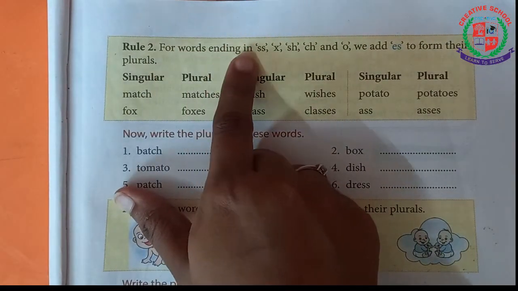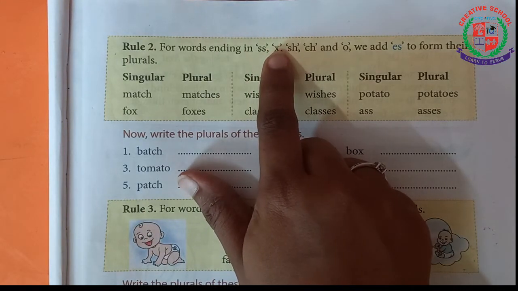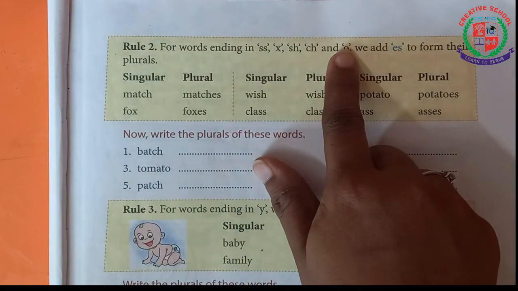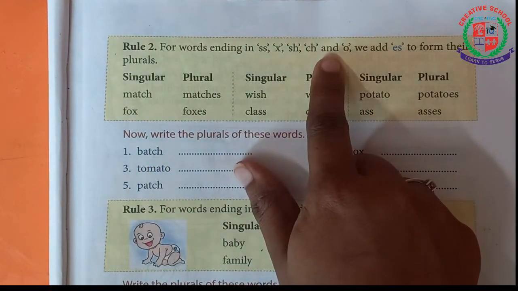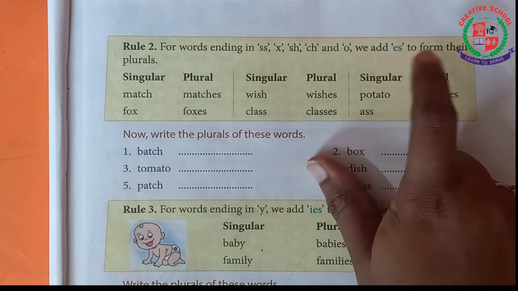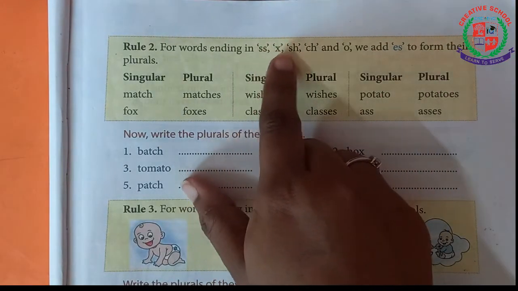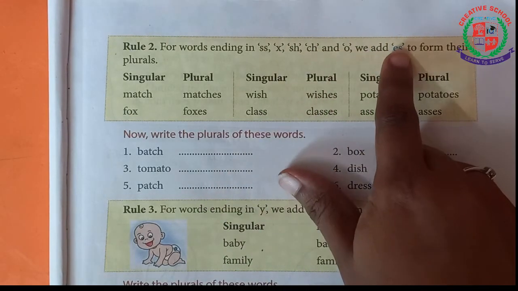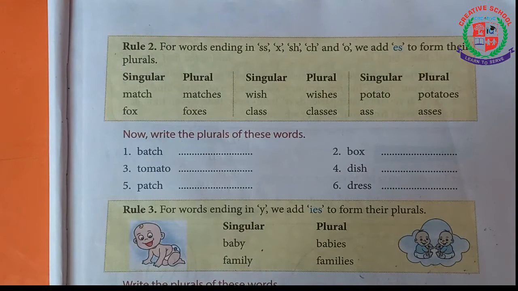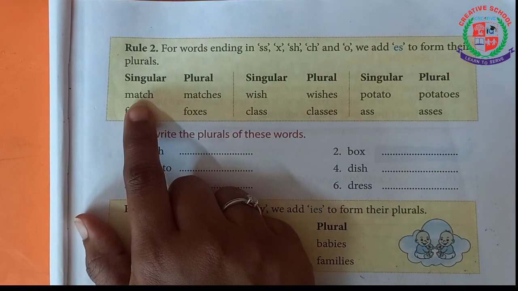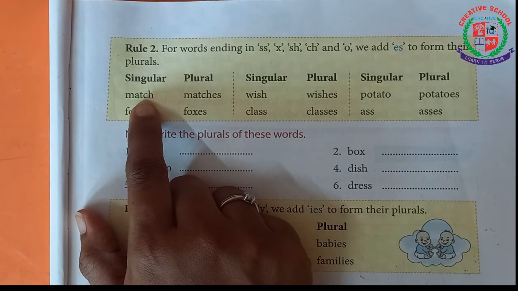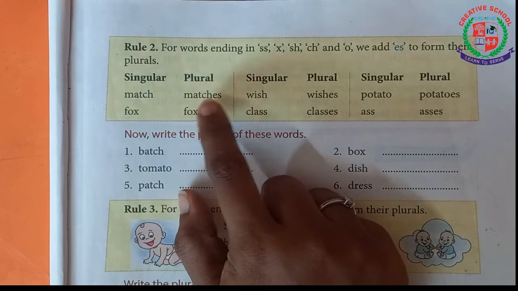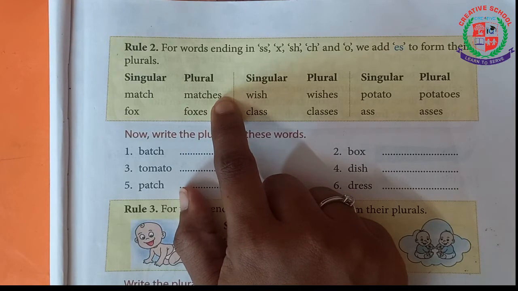For the words ending in SS, X, SH, CH and O, for these words, the ending sounds, we have to add ES as a plural form. For SS, X, SH, CH and O, we have to add ES as plural form. See here the example, the singular one is match. Here the ending word is CH. So you have to add ES for making it as plural.